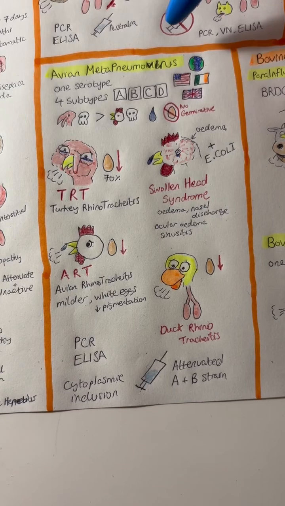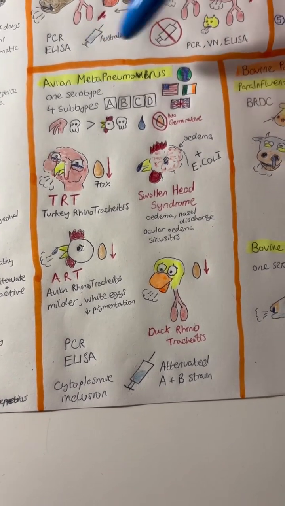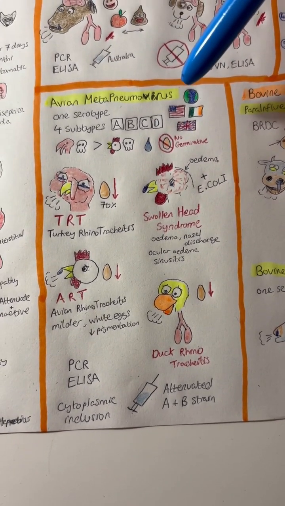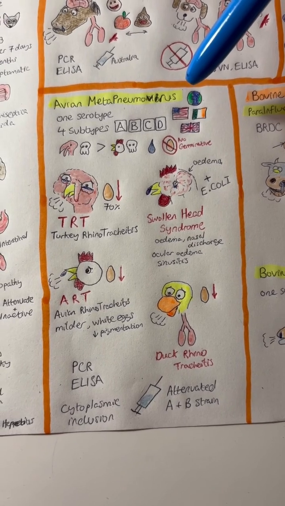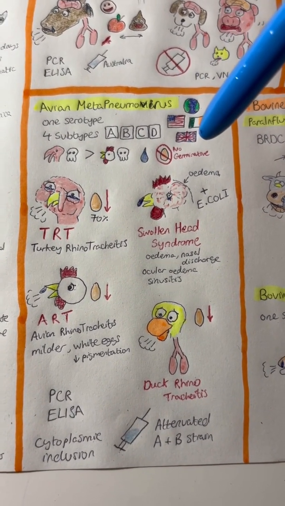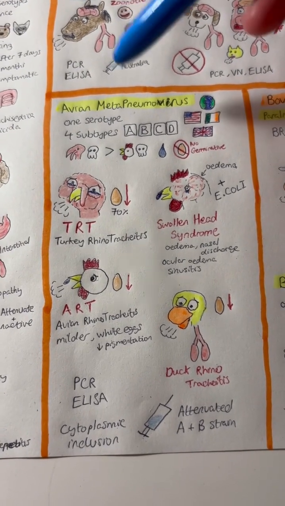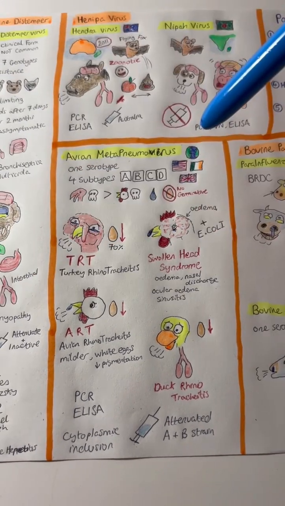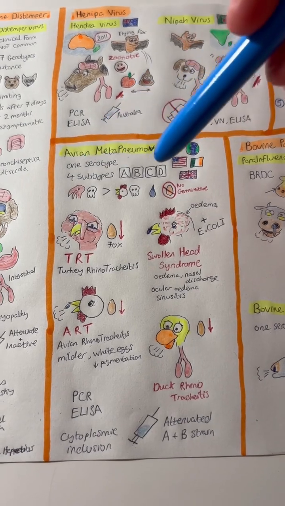Avian metapneumovirus has one serotype. It is found worldwide, and birds are frequently seropositive for it. There are also a lot of cases in the United States, Ireland, and Great Britain. There are 4 subtypes that go from A, B, C, and D. There is a higher mortality in turkeys than there is in hens.